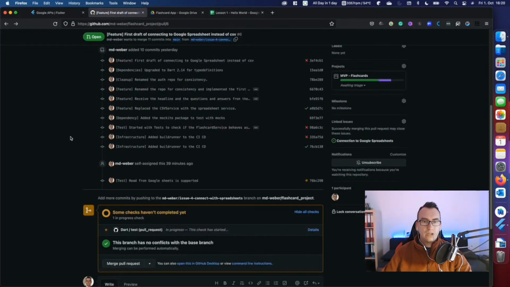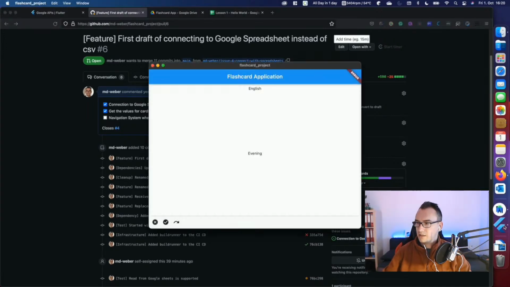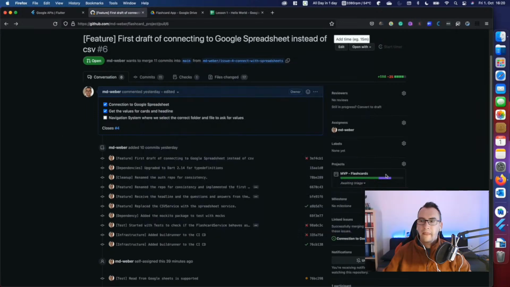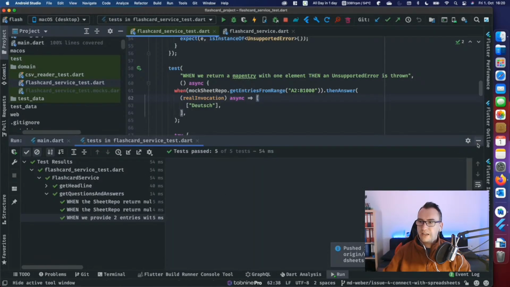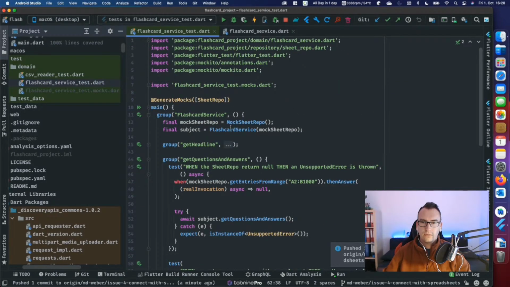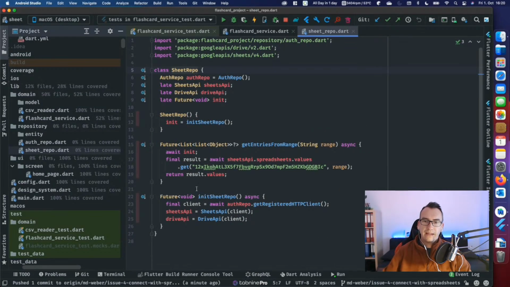So the next to do that we would try to do now after we have fixed the tests would be the navigation system. We need to give our users, at least if we want to be an MVP, like the minimal viable product, at least a simple possibility to navigate through the folders and files. And our flashcard service at the moment directly reads from the Google Sheet service. So we have this flashcard service which reads from the Sheets repo. And the Sheet repo at the moment targets exact IDs for the sheets.